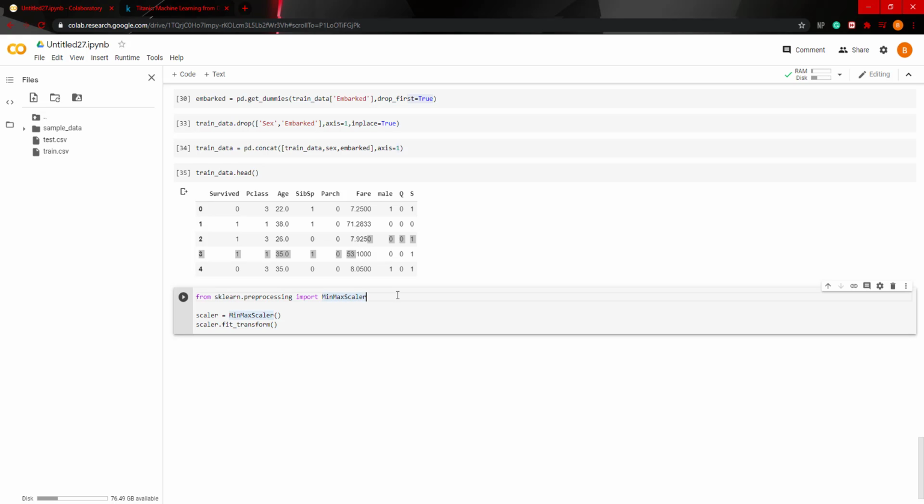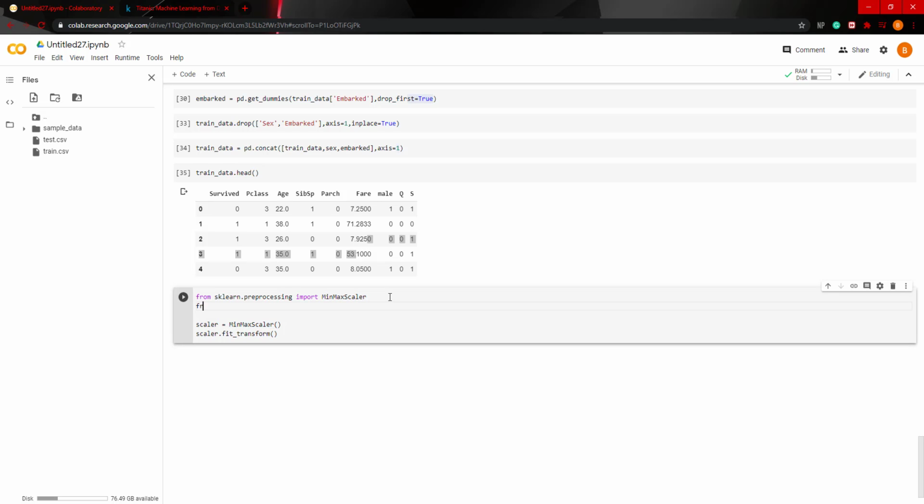I skipped a step here, so we're actually gonna split our data into test sets and training sets, and then we'll scale, because you don't want to fit transform on your entire data set, or else you'll have leakage on your test set. We want to only fit it to the training set and then transform on the test set.